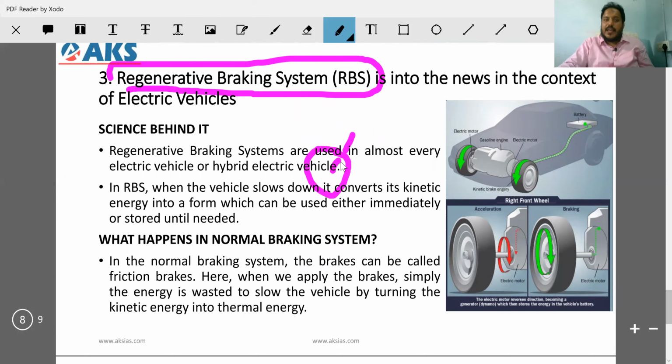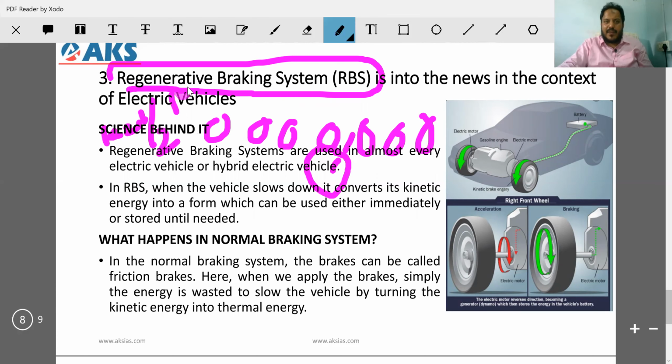Whereas in a regenerative braking system, whenever the vehicle slows down, you are going fast but now you are completely slowed down. You are moving fast because of kinetic energy, the energy possessed by the body because of its motion. K is equal to half mv square.